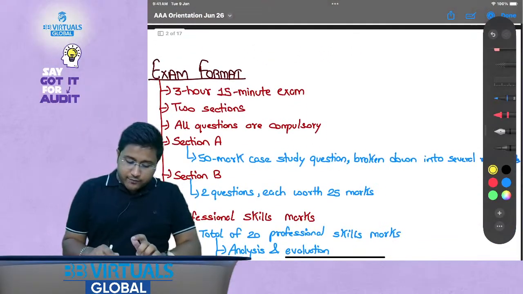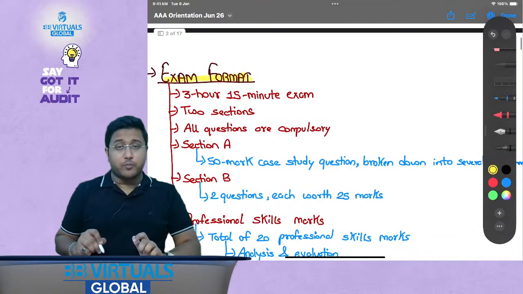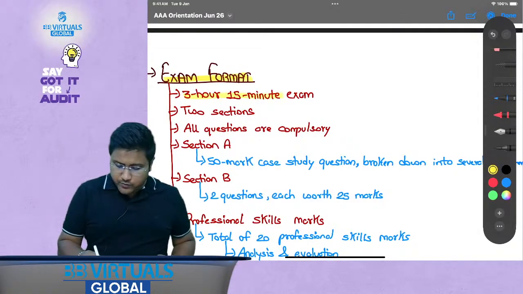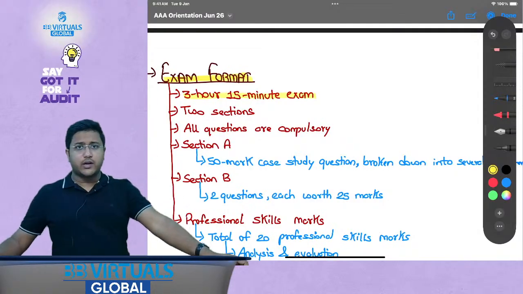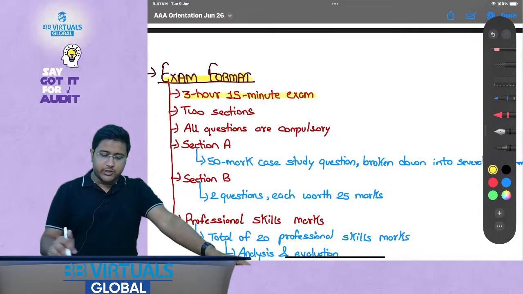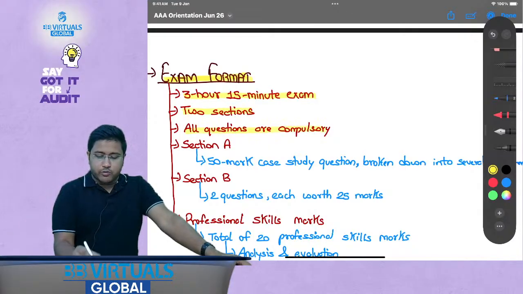Now, let's talk about the exam format. It's a 3-hour 15-minute examination. It has 2 sections. All questions are compulsory.